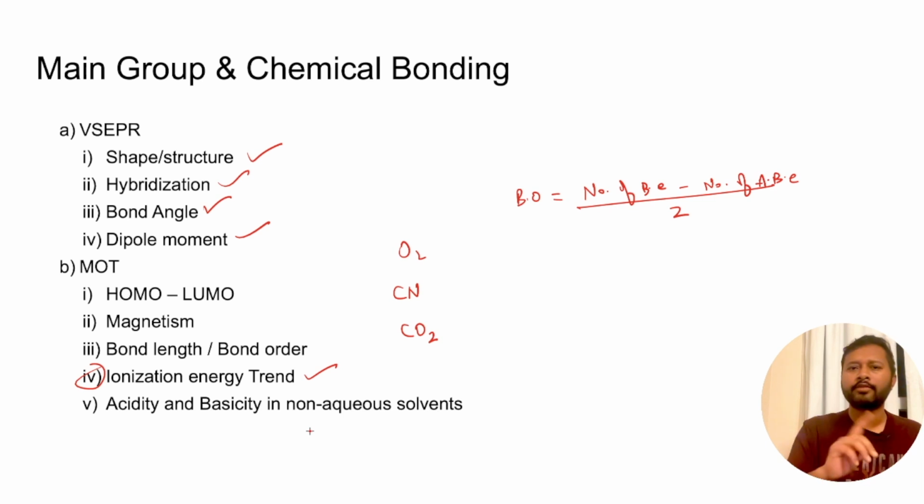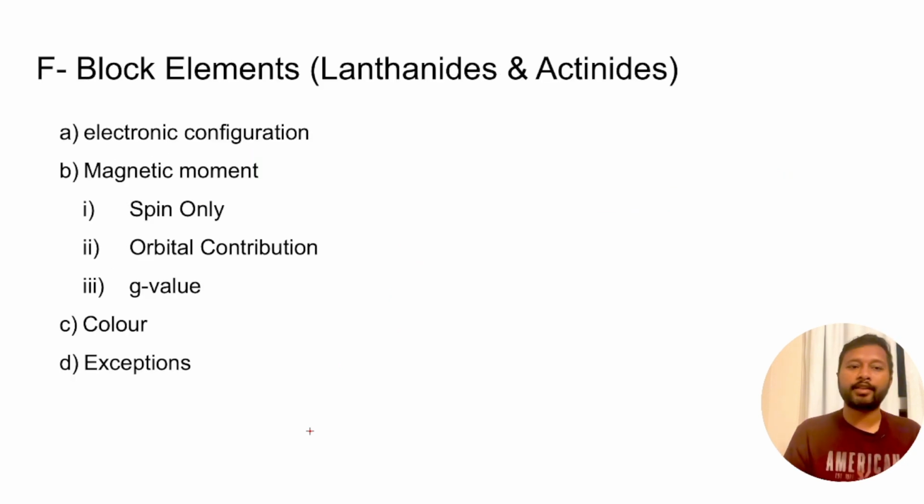Okay, so these are a few points which I told you verbally, which I have not included in the slide. I hope you will take care of them as well. Then next comes your F block elements, or lanthanides and actinides. I have already discussed a few points in coordination chemistry, but one thing which is very important is electronic configuration. Most of the questions from F block elements can be easily done if you know how to write the electronic configuration correctly.